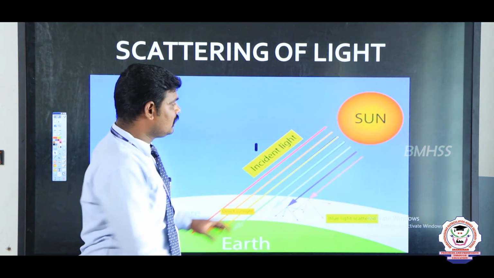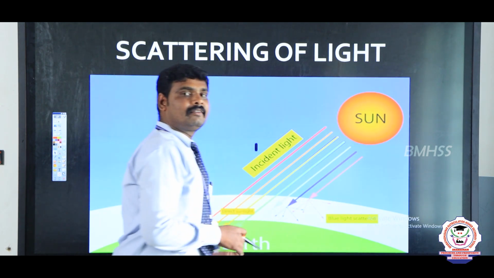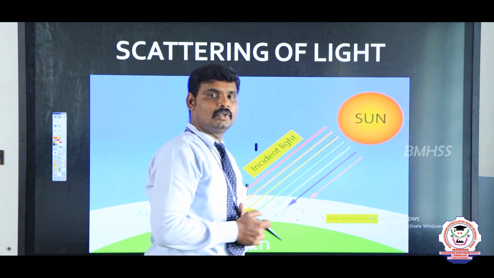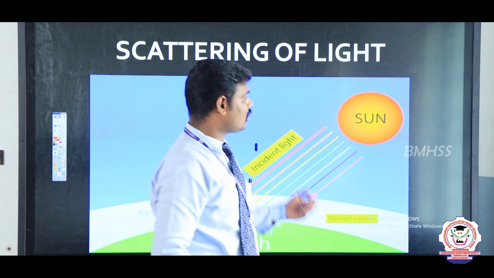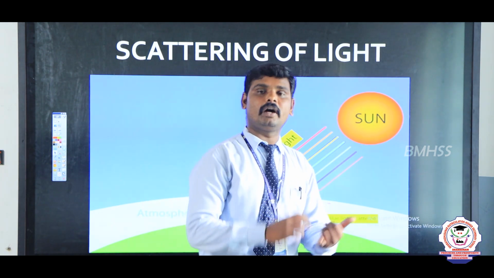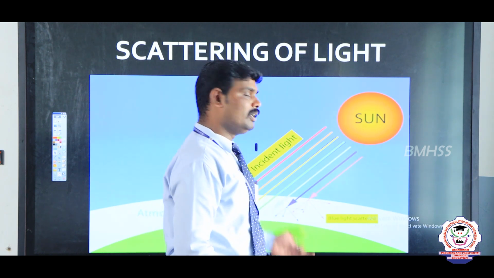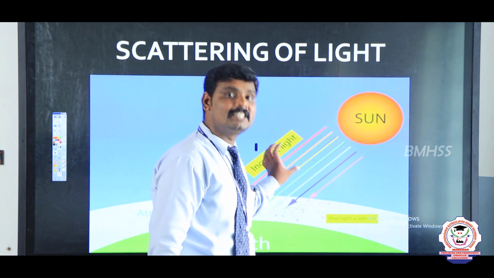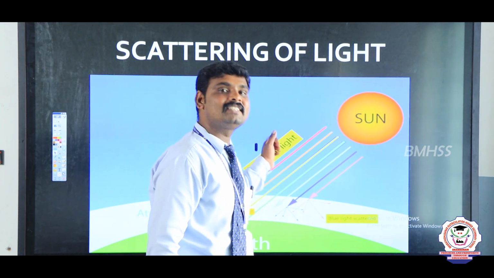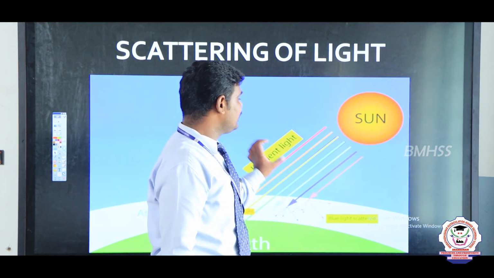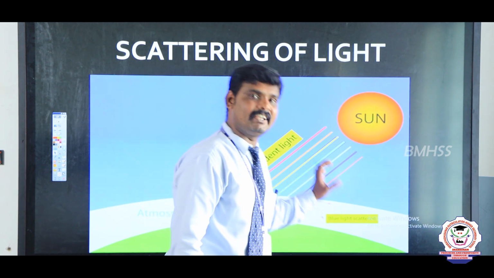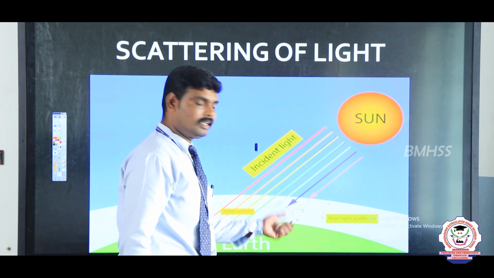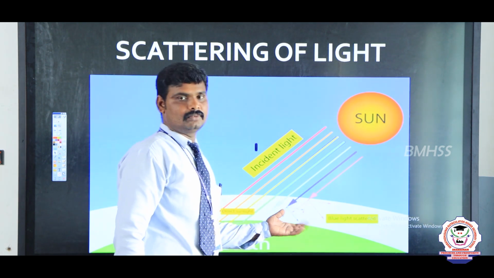In the sun we have different colors, which means different rays are coming from the sun, for example IR, UV, visible rays, gamma rays, etc. Here I take only the visible light. In visible light we have 7 colors with different wavelengths. When light enters this atmosphere, scattering is produced.